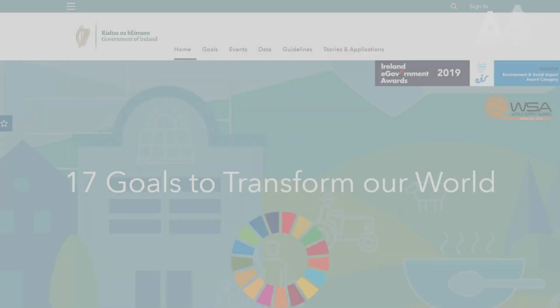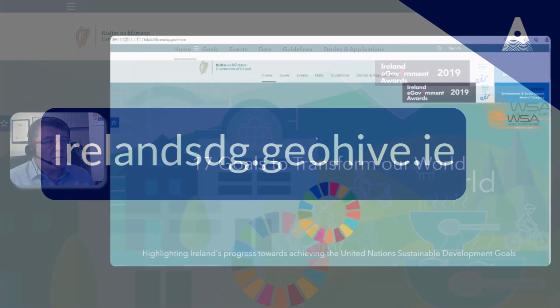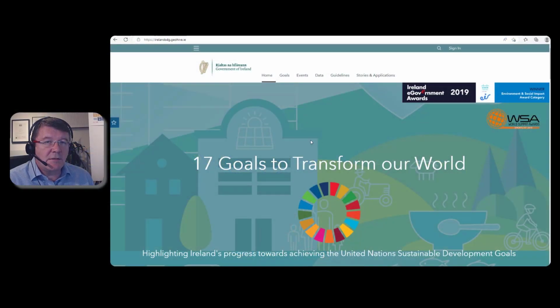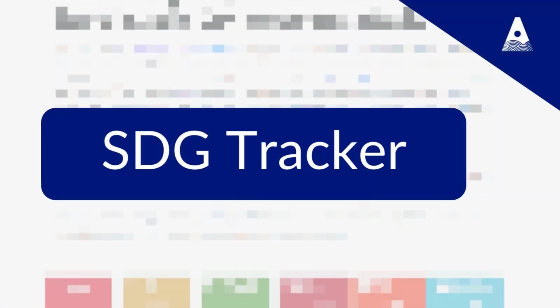So as I mentioned in the previous class, or in the previous chapter, there is a website called the GeoHive, irelandsdg.geohive.ie. It's a website where you can get information on Ireland's performance in relation to the SDGs. Now, as I said, it's not terribly well populated, but we will be dipping into it as we go through the program for information on various SDGs. The next website that I'd like you to have a look at is called the SDG Tracker.